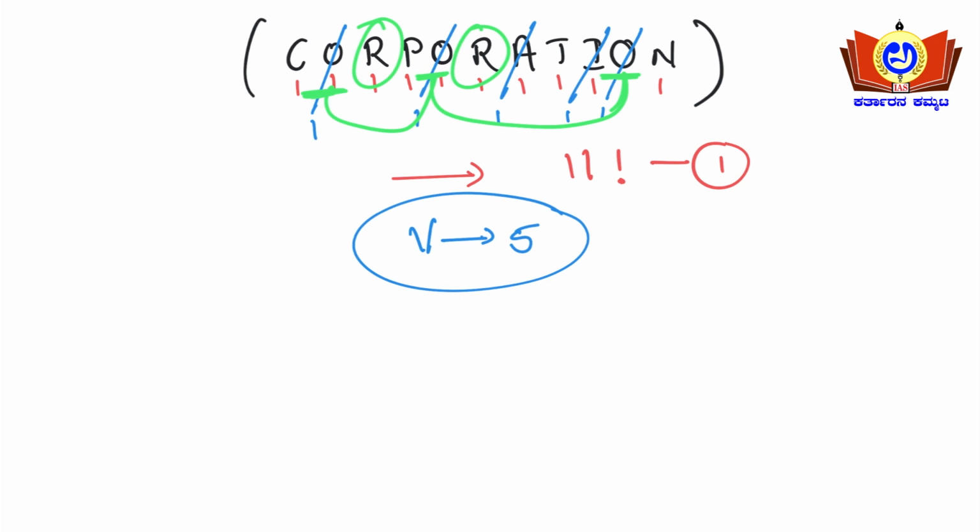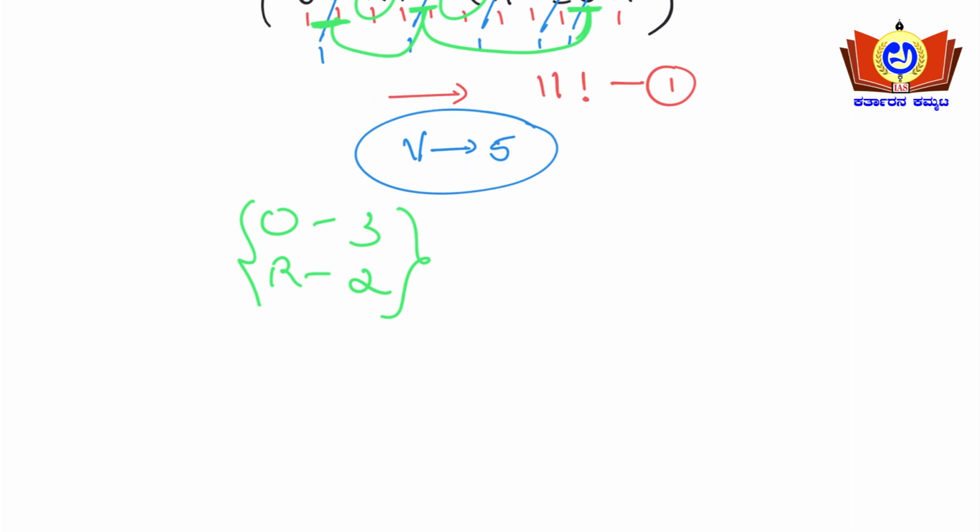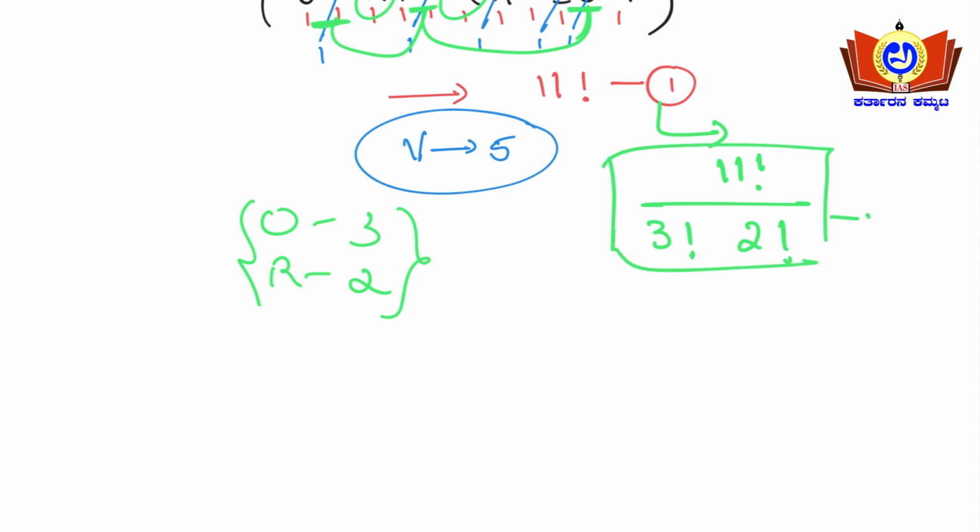Okay, O is repeated thrice and R is repeated twice. I guess there are no other repeated letters: C, P, T, N, none. So what will be the formula, guys, here? In the first point only, 11 factorial upon the repeated letters, which are 3 factorial and 2 factorial. See, this is point 1 here.